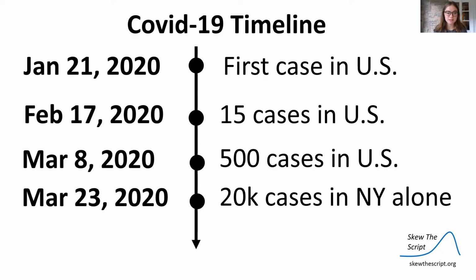So here's a timeline of a few key events in the early COVID-19 pandemic. On January 21st, we have our first case in the United States. A little less than a month after that, we have 15 cases in the United States. A few weeks after that, 500 cases. And then 2 weeks after that, 20,000 cases in New York alone.